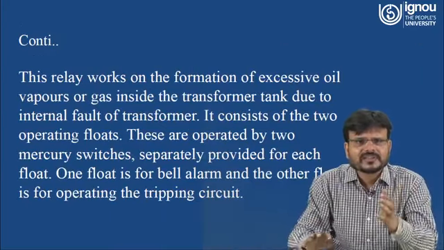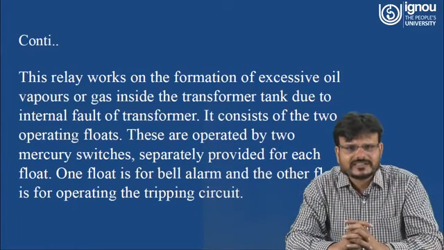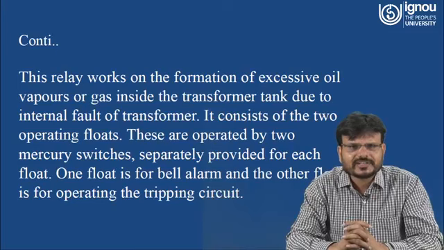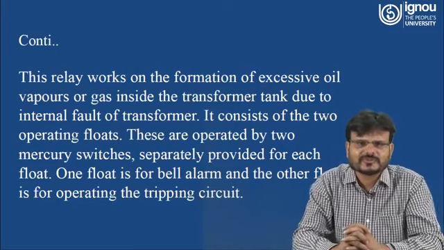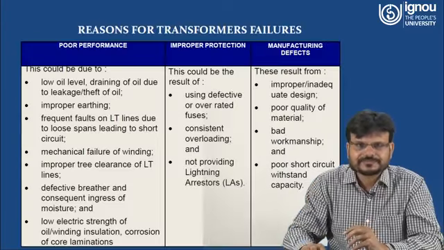So the extra oil will transfer from the conservator to the tank of the transformer to cool the coil of the transformer. This relay works on the formation of excessive oil vapor or gas inside the transformer tank due to an internal fault of the transformer. It consists of two operating floats. These are operated by two mercury switches separately provided for each float. One float is for the bell alarm and the other float is for operating the tripping circuit.